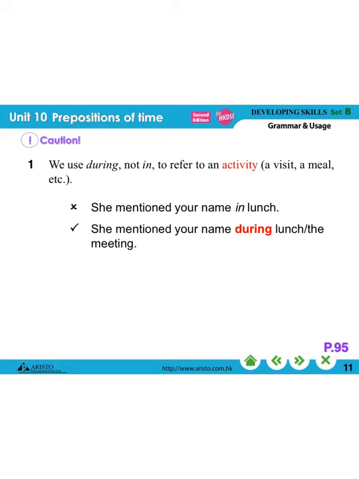Okay, and I want to remind you once again, for during. So just like what I told you before, for during and in, for many cases, we can use both of them without a very big difference in meaning. However, if you really want to talk about an activity, for example, a visit, a meal, we have to use during. We say during lunch, during the meeting, during the movie, if you're talking about an activity. So we use during instead of in.